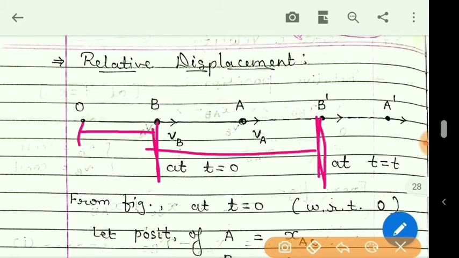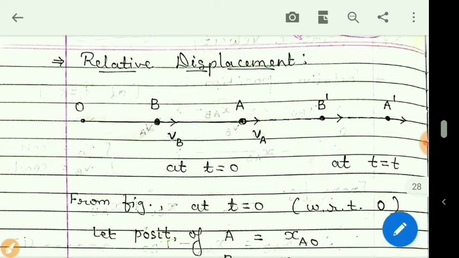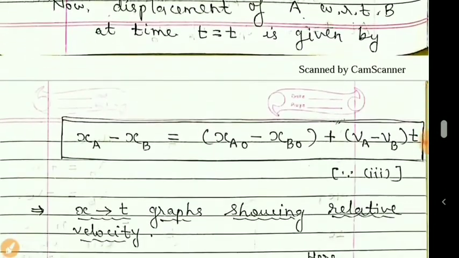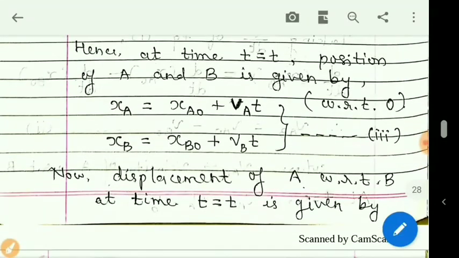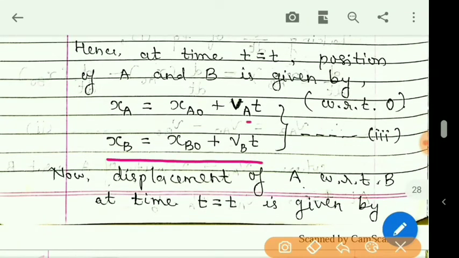So this is the new position. This is XBO, and this much distance is VBT. It is written in that way. So I hope you understand. We have given this equation number 3 so that it can be used later on if it is required.